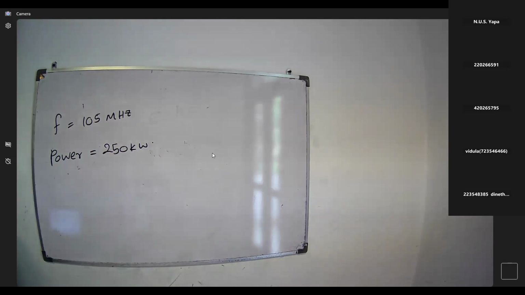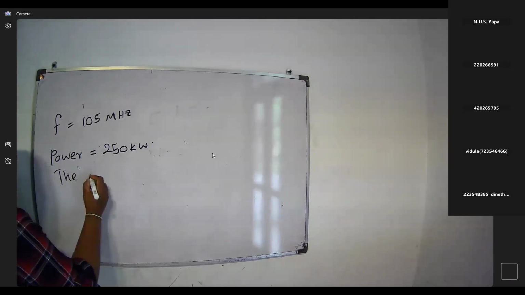250 kilowatt. They are asking about the rate of emission of photons. How many photons are emitted in 1 second? That is the question here, right? Then we can find the frequency, which is given. We can find the energy of one photon.